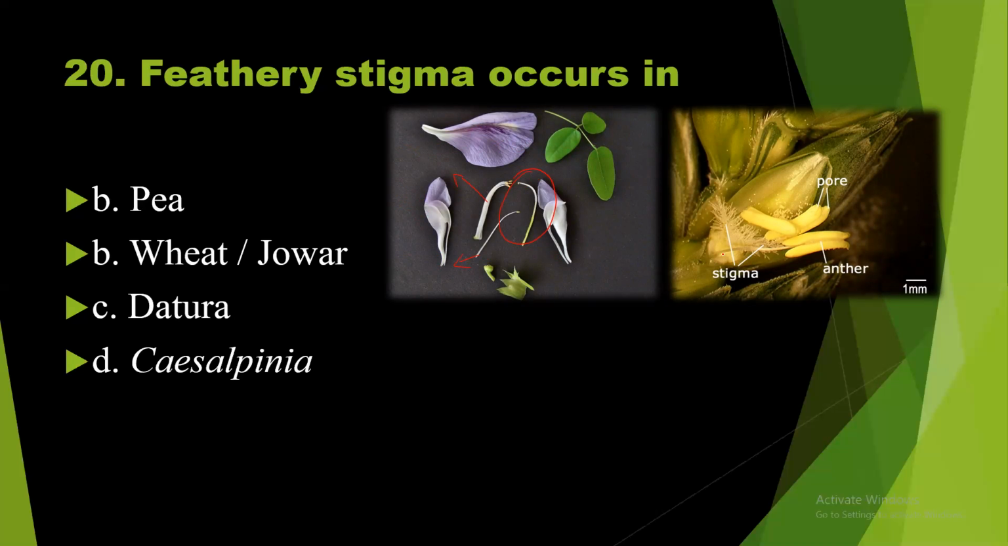wheat. Here you can see the stigma. See, the stigma is hair-like, feathery. So now we got the answer. The answer should be wheat, jowar.